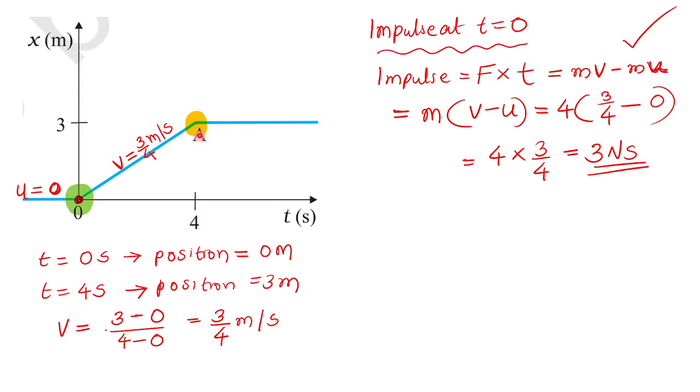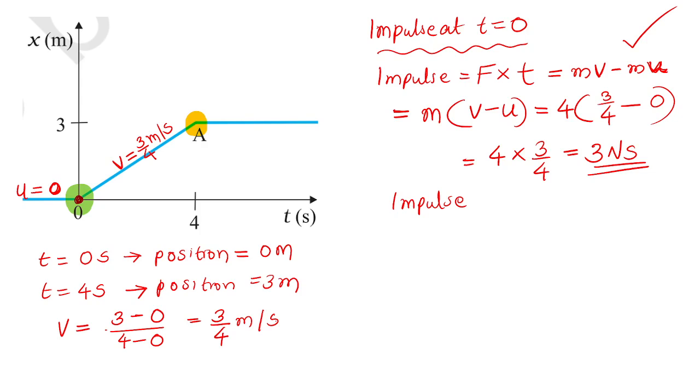So a huge force is applied by the brake system. The car brake system has applied a huge force for stopping the car. So here also there is a huge force exerted by the braking system for a small duration of time. So at time equal to 4 seconds also there is an impulse.